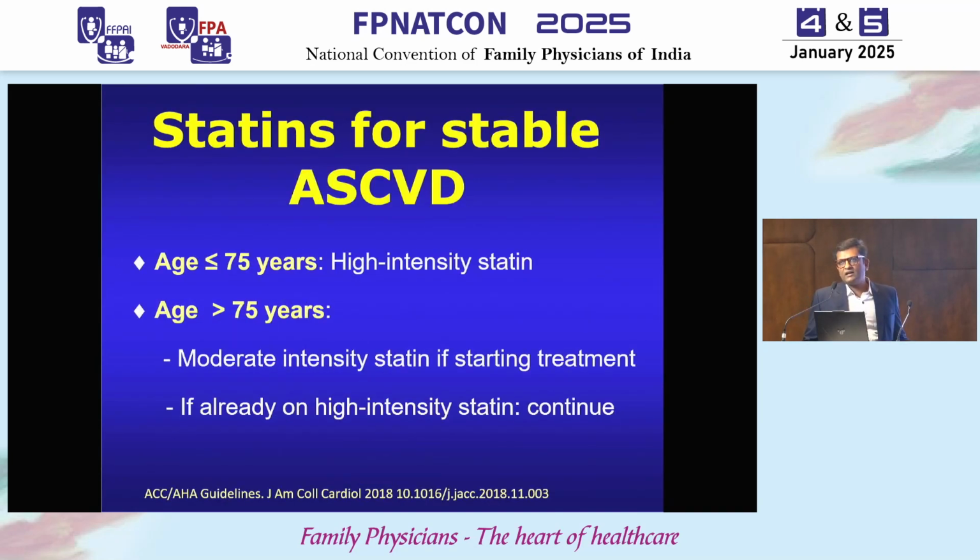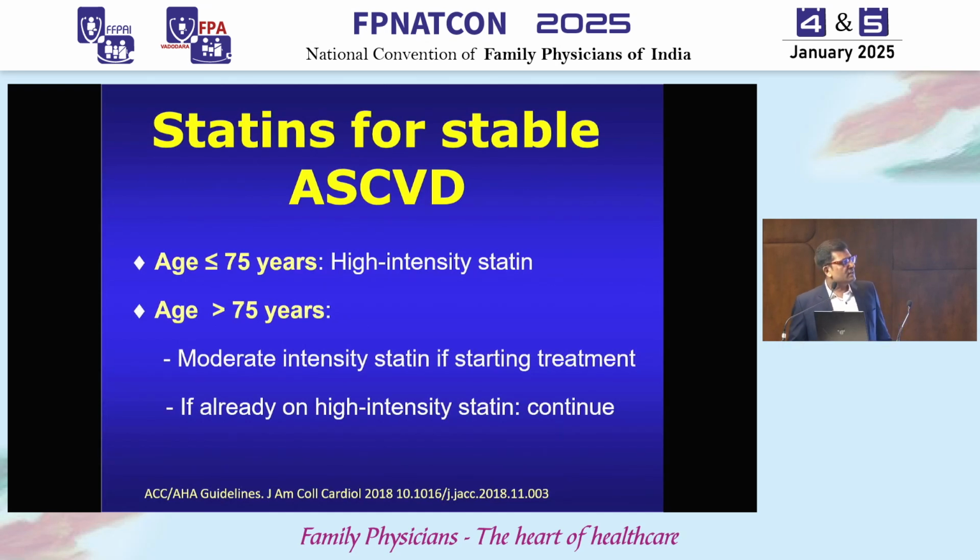As I said, the guidelines are for patients between 40 to 75. So whenever it is less than 75, you should start high intensity statin. Now what is high intensity statin? High intensity statin means lipid profile reduction, LDL reduction by more than 50%. That is achieved by a dose of 40 milligram atorvastatin or 20 milligram rosuvastatin.